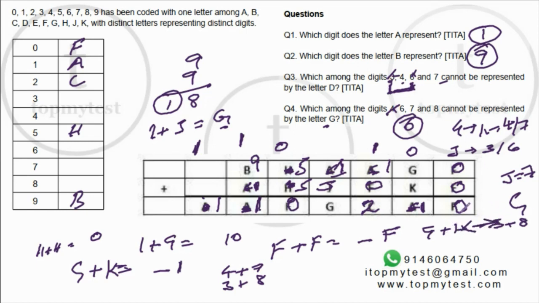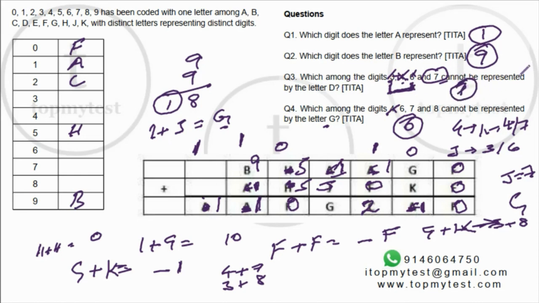If K takes 3, D can take 4. So 4 is possible, but 7 is not possible. In either case, 7 is taken by G, K or J. Definitely one of the three will take up 7. So there is no way I can assign 7 to D. That will be your answer, right?